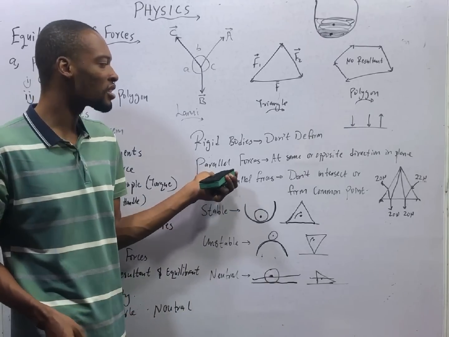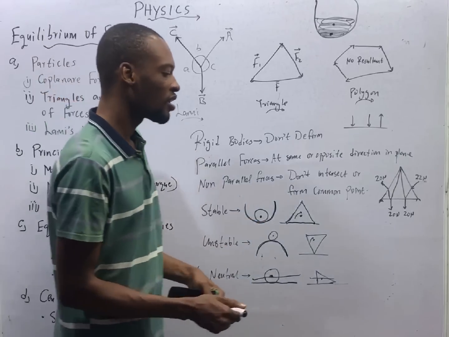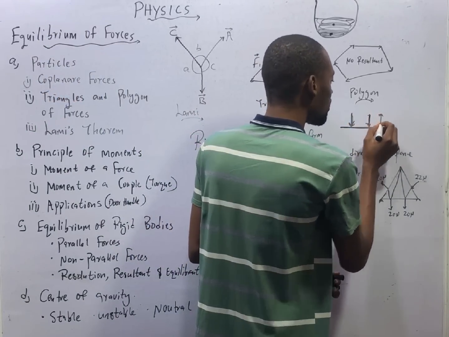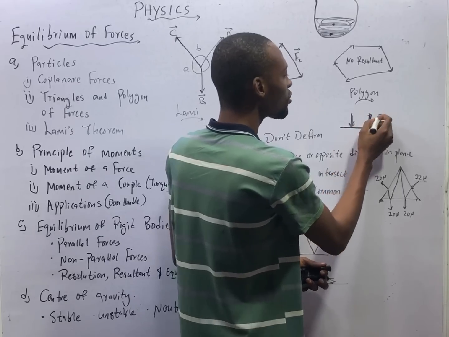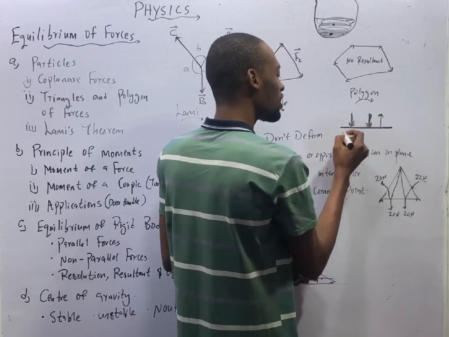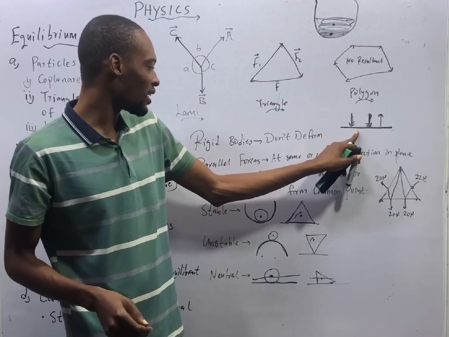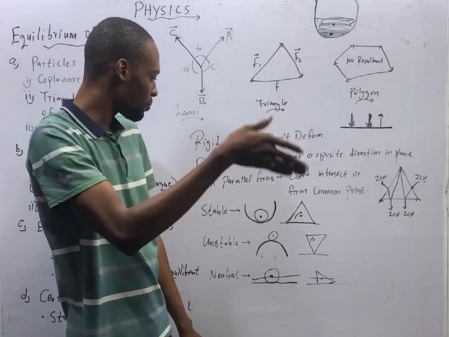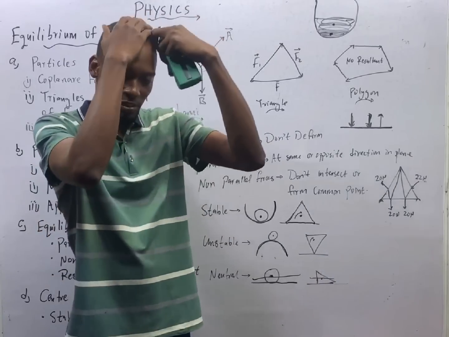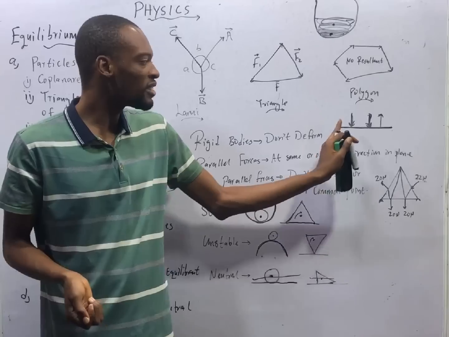And parallel forces are forces that act in the same or opposite direction in a plane. If you are given one plane like this and you see forces acting, these ones are acting in the same direction, these ones are acting in the opposite direction, but the three forces are acting on the same plane. If I am standing like this, the force is also parallel in the sense that it's on the same plane. If persons are pushing me down or pushing me like this, that is force.